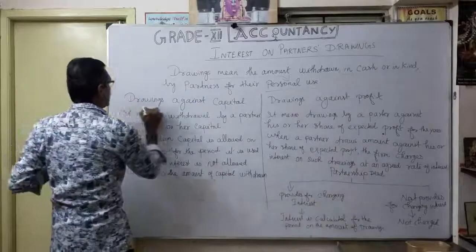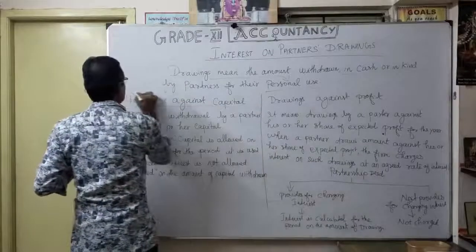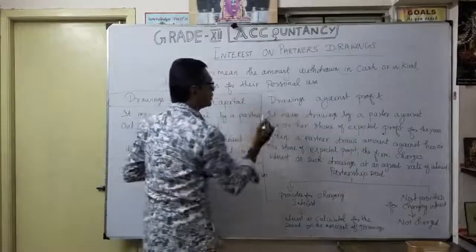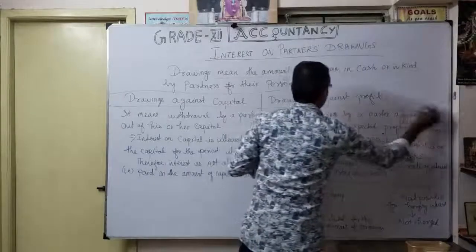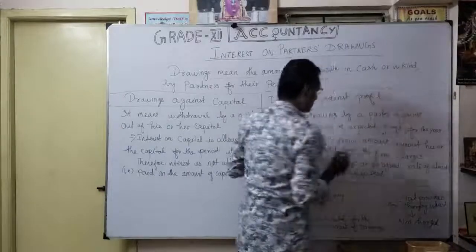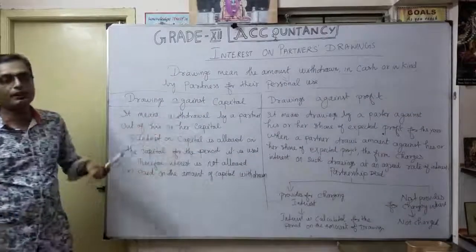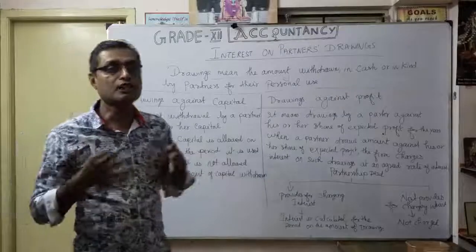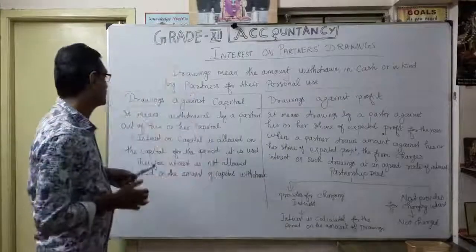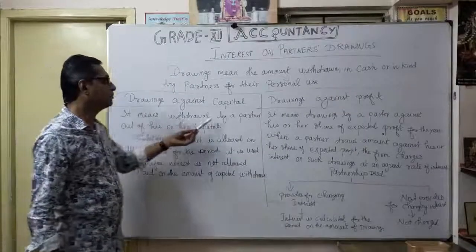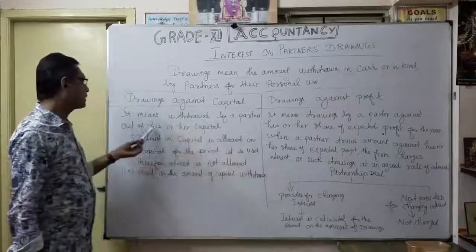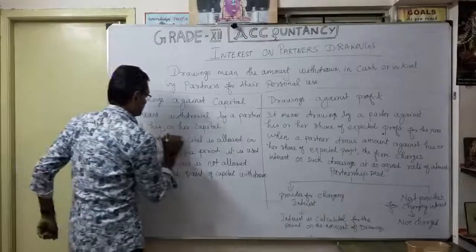One is drawings against capital. The other is drawings against profit. Here we are going to discuss the meaning of drawings against capital. Why is it called drawings against capital? Very simple: it means withdrawal by a partner out of his capital.